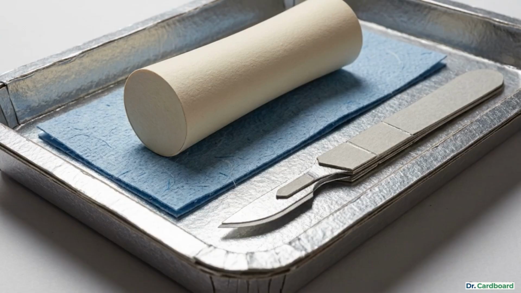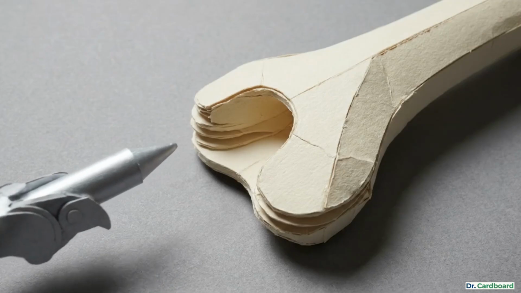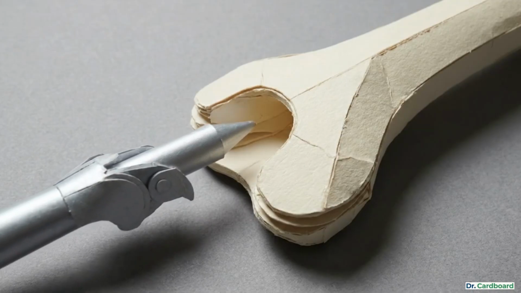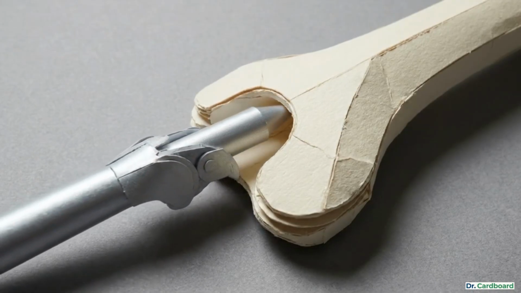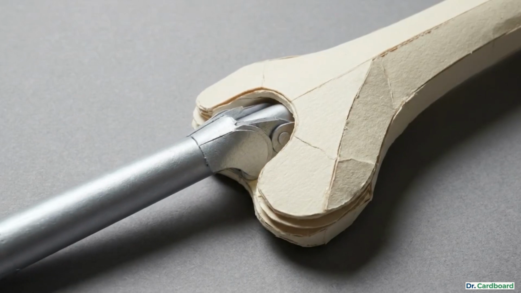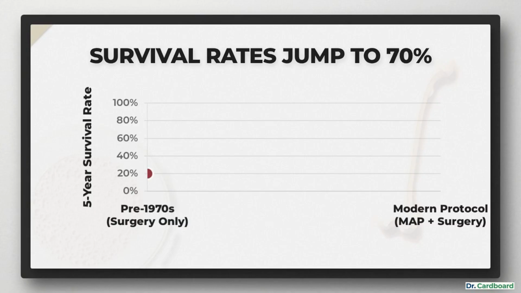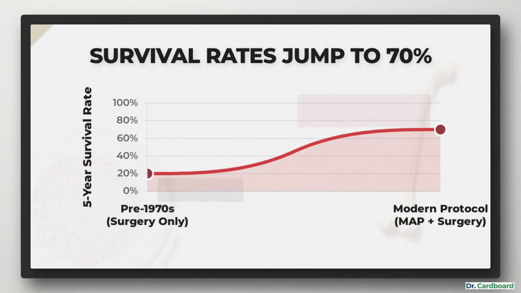They execute a highly precise excision, removing the entire diseased bone segment while achieving completely clear negative margins. The excised bone and the adjacent joint are then replaced. Surgeons install a custom endoprosthesis, anchoring an artificial titanium joint directly into the remaining healthy bone to preserve the patient's anatomy and mobility. By combining systemic biochemical eradication with localized surgical precision, this modern protocol pushed the 5-year survival rate of osteosarcoma from 20% up to nearly 70%.